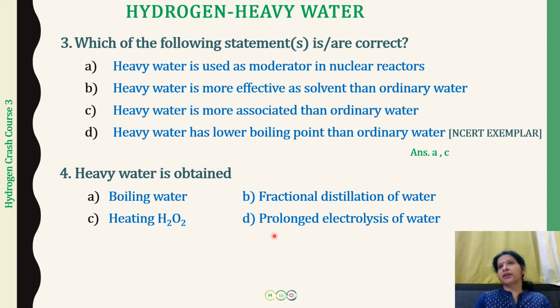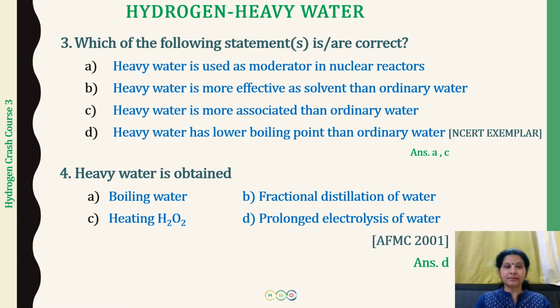But if we look at your NCERT textbook, fractional distillation of water is not given over there. So the correct option, if it is a single correct question, this was asked in the AFMC examination. I have not written down from where it has come. It was asked in the AFMC examination, and the option given over there which is correct is the D choice. All right, so it is AFMC 2001. So the option that is going to be correct is going to be D. But if it is a multi-correct question, please do mark B also to be correct.